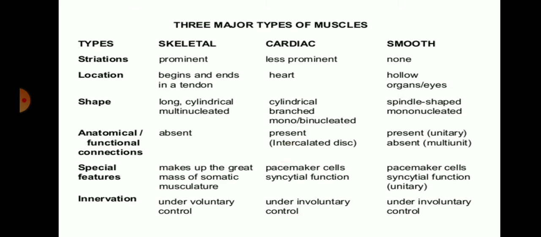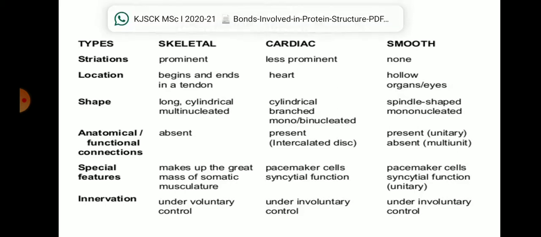The second one is cardiac muscle. Cardiac muscles have pacemaker cells, which have a syncytial function. Pacemaker cells are the cells that create the rhythmic impulse setting the pace for blood pumping. These cells work continuously, delivering blood throughout the body and throughout the life cycle. So cardiac muscle is the most important muscle among our cells. Smooth muscle also has pacemaker cells because they have to deal with different kinds of functions in our internal anatomical study.